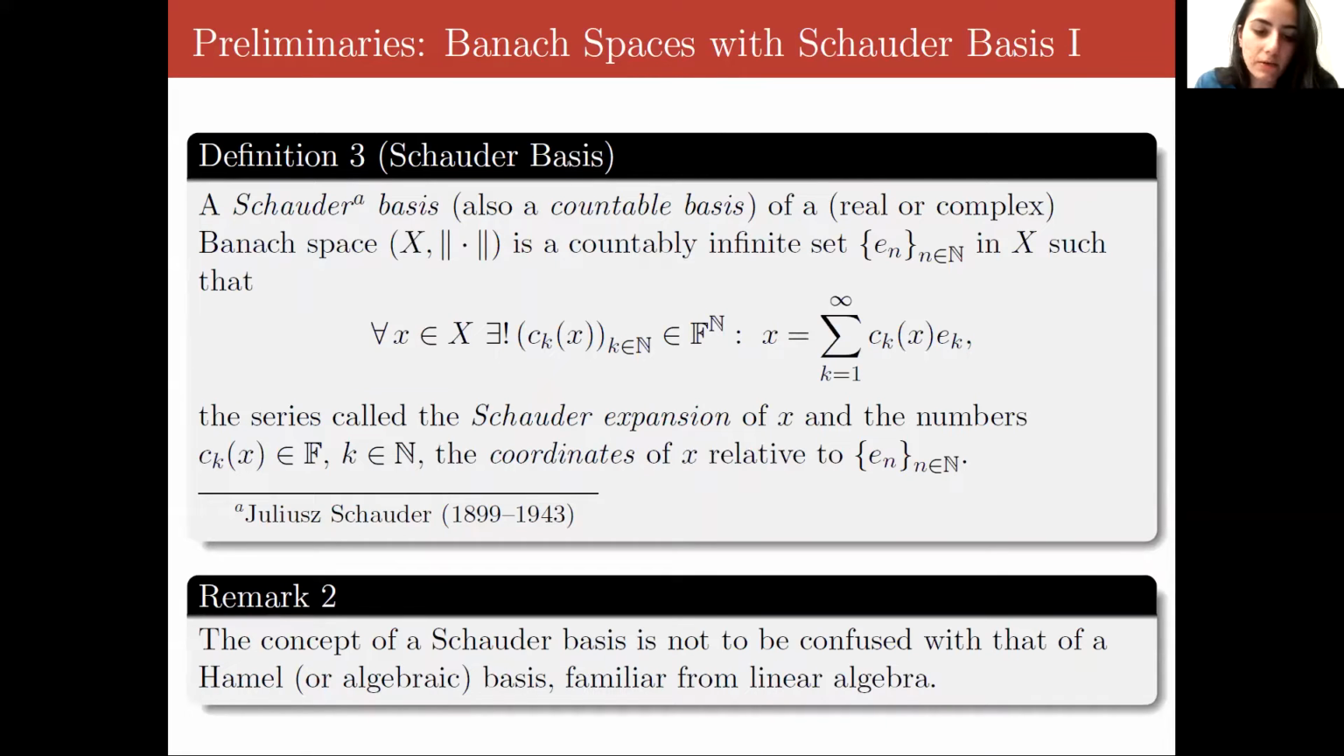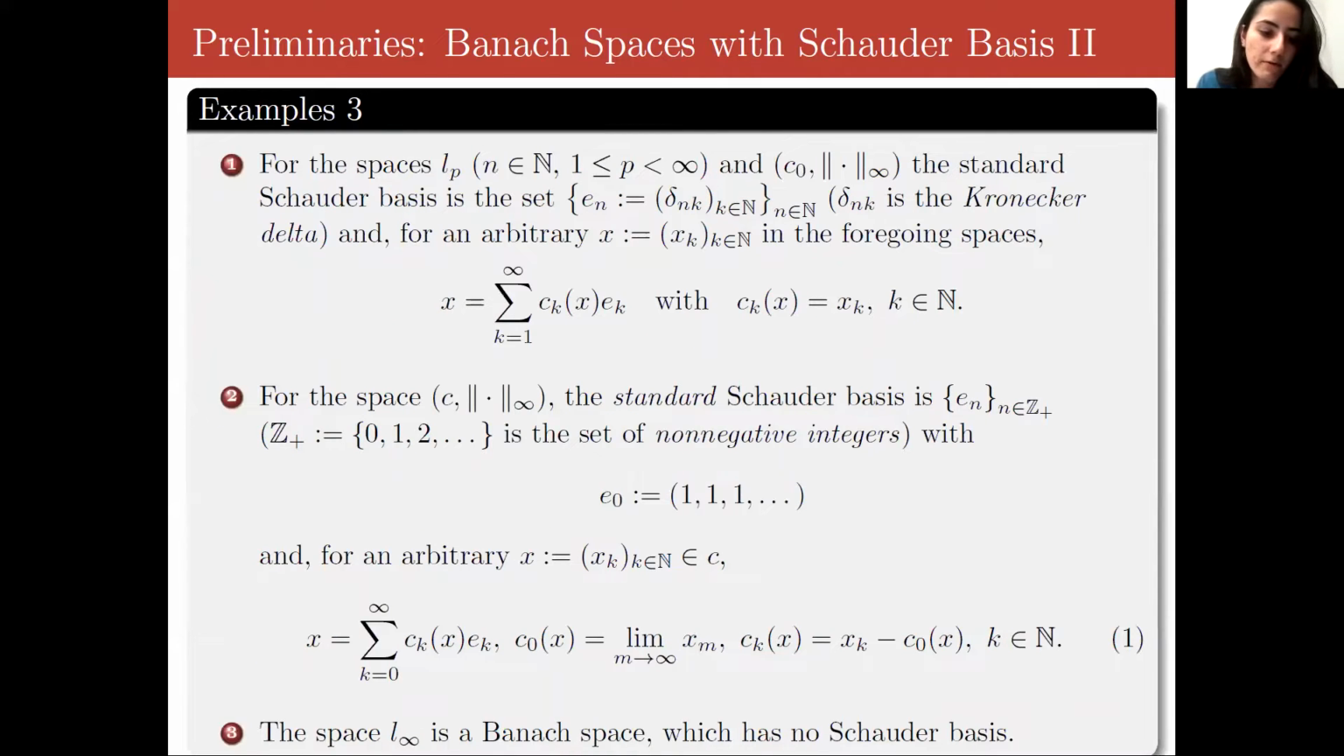And then a Schauder basis, or a countable basis, of a real or complex Banach space is a countably infinite set in the space, such that for every vector X in the space, there is a unique F-term sequence such that X can be represented as the following series shown here, which is called the Schauder expansion of X. And the coordinates of X are relative to the Schauder basis. We see that this differs from an algebraic or Hamel basis, where the basis is not required to be countable, and where the representations are in the form of finite linear combinations, as opposed to the series representations that you see here.